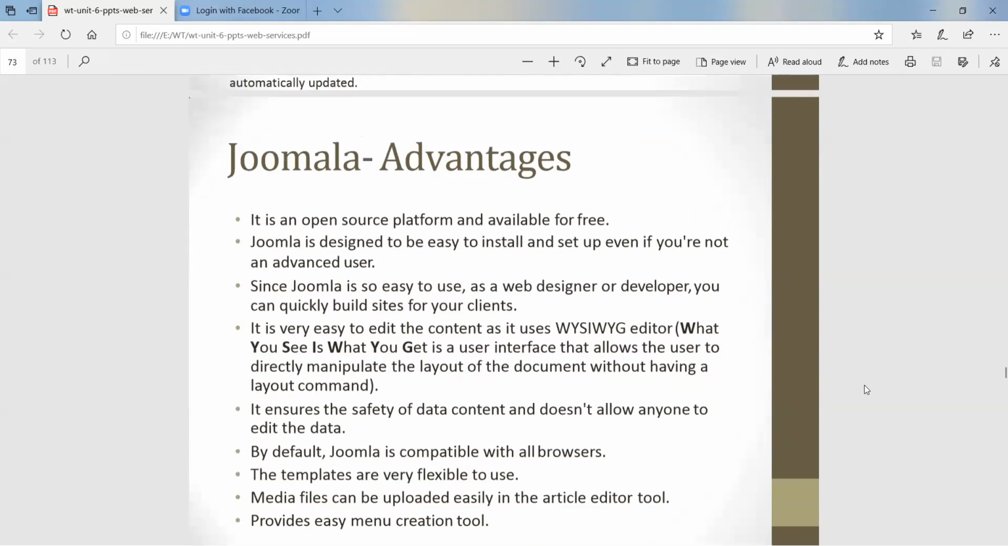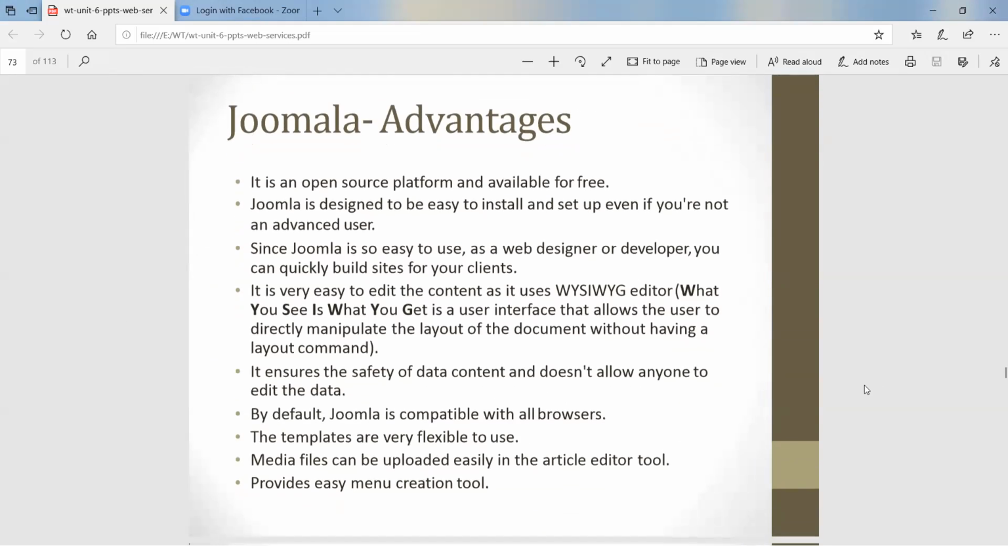These are the features. Next are the advantages. See here, it is open source, first advantage. Then it is easy to install, second. Third, Joomla is easy to use for designing web applications, or you can quickly build sites for your client. Then next, it is very easy to edit the content, and it uses a what-you-see-is-what-you-get user interface. What you see is what you get interface is used here.